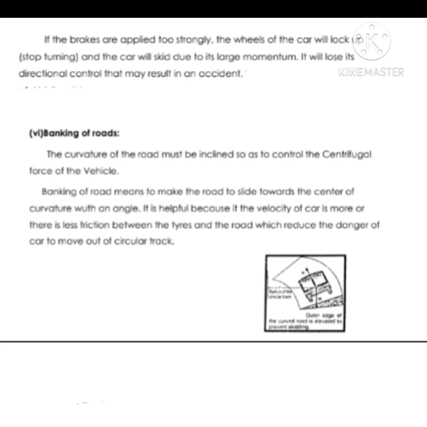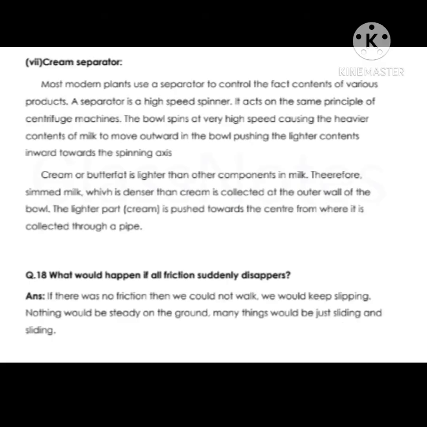Next is banking of roads. The curvature of the road must be inclined so as to control the centrifugal force of the vehicle. Banking of the road means to make the road slope towards the center of the curvature with an angle. It is helpful because there is less friction between the tires and the road, which reduces the danger of the car moving out of the circular track.